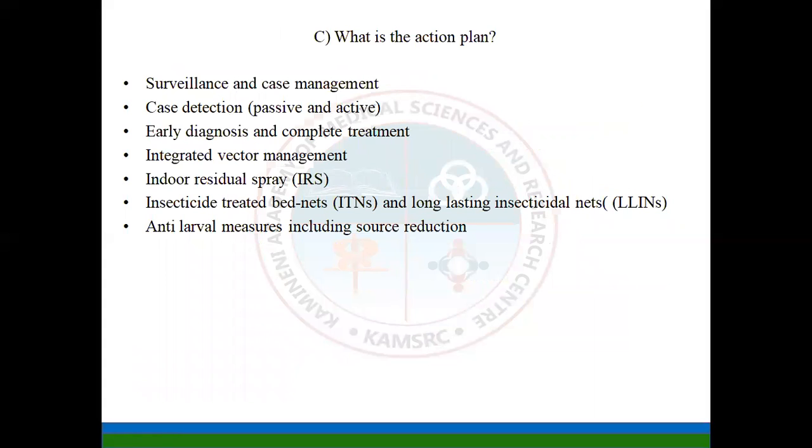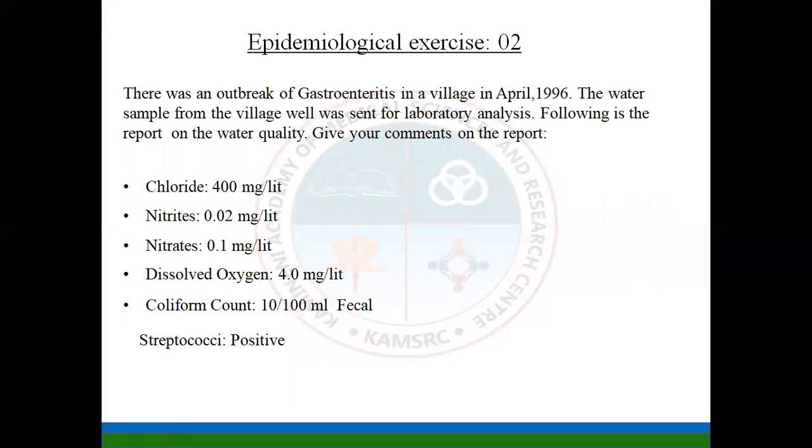Then what is the action plan? The first action plan is surveillance and case management. Then we have active and passive surveillance, that is case detection. Then early diagnosis and complete treatment. Integrated vector management: then we have indoor residual spray, then insecticide treated bed nets and long-lasting insecticidal nets. Then anti-larval measures, including source reduction, should be followed for the action plan.